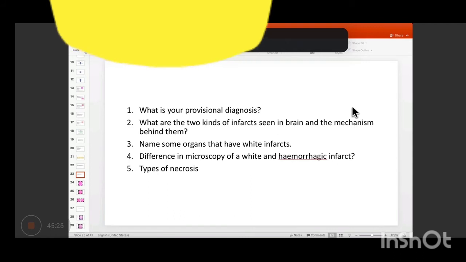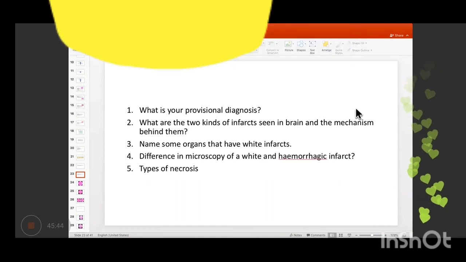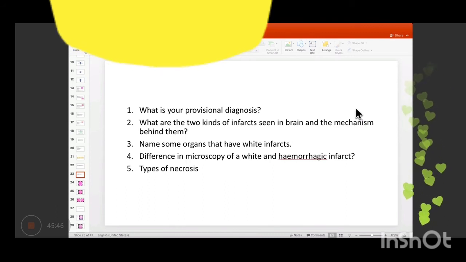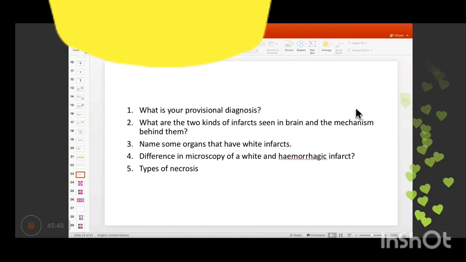Okay. So when you talk about the two kinds of infarct, the first is ischemic infarct and the second one is hemorrhagic infarct, right? So what is the difference between the two? Ischemic infarct would simply occur because of occlusion of arteries or ischemia. So initially, all the infarcts would be ischemic or non-hemorrhagic.